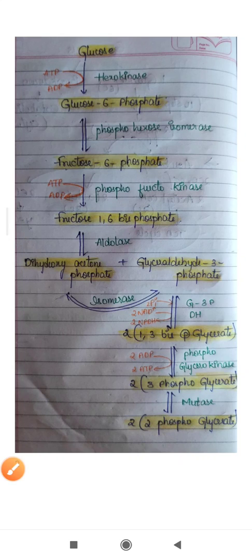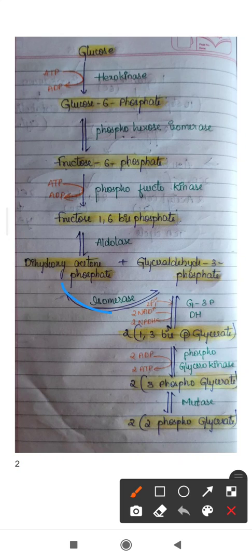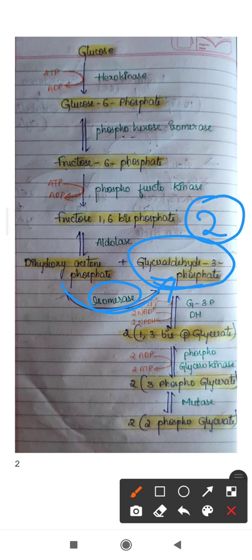So dihydroxyacetone phosphate itself converts into glyceraldehyde 3-phosphate, thus forming two molecules of glyceraldehyde 3-phosphate. In the presence of isomerase enzyme, this dihydroxyacetone phosphate converts to glyceraldehyde 3-phosphate. So we see two molecules of glyceraldehyde 3-phosphate in this step.